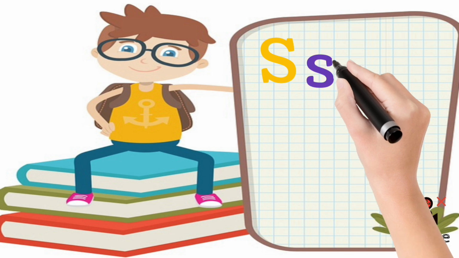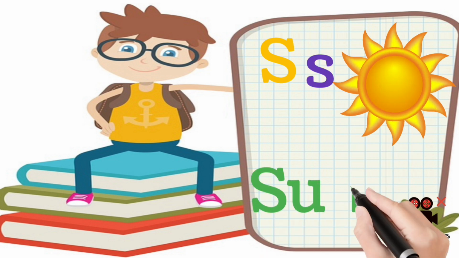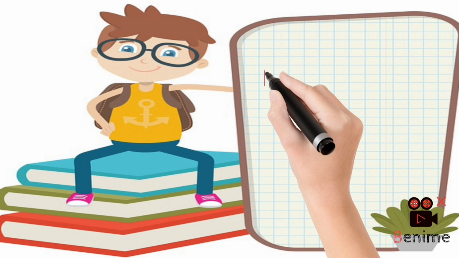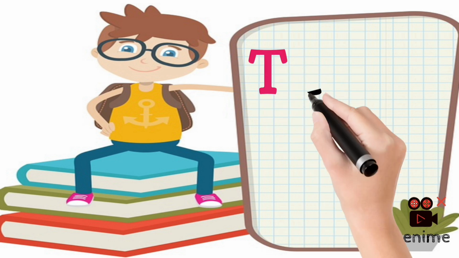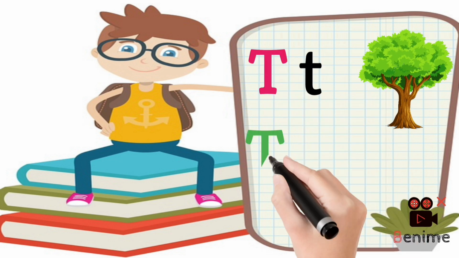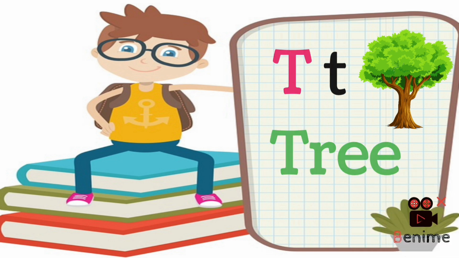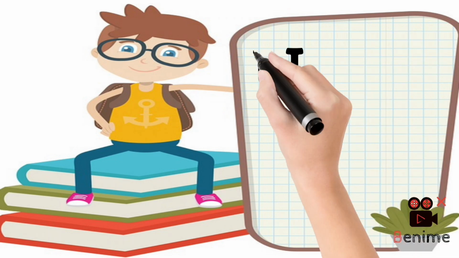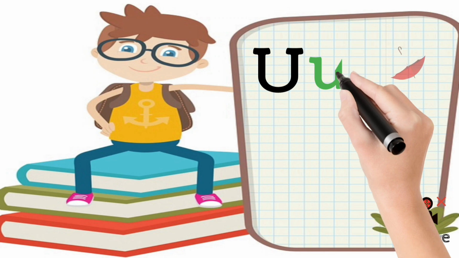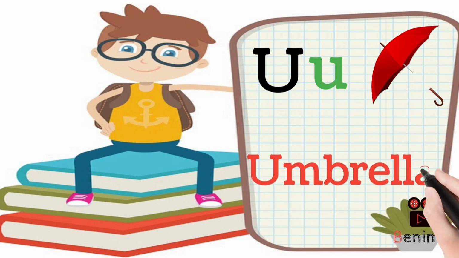Capital S, small S for sun. Capital T, small T for tree. Capital U, small U for umbrella.